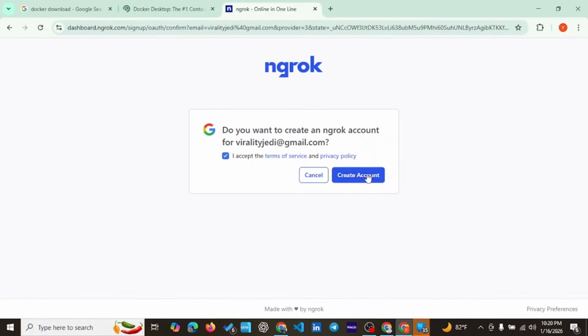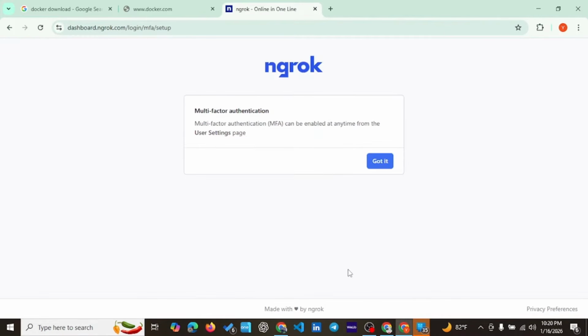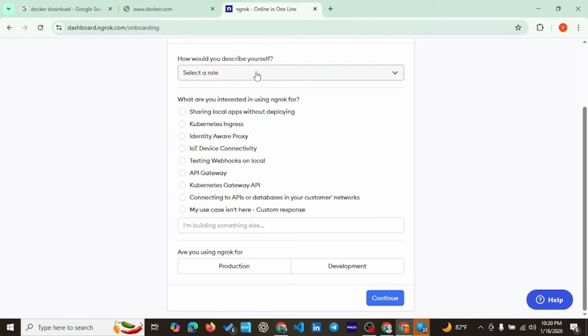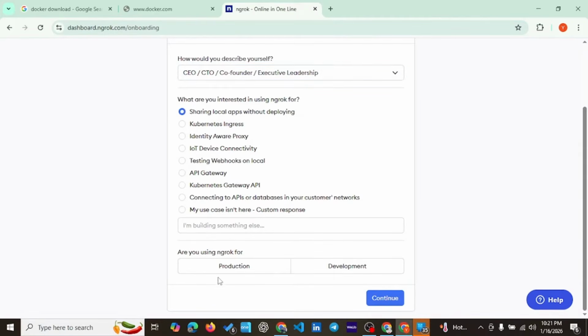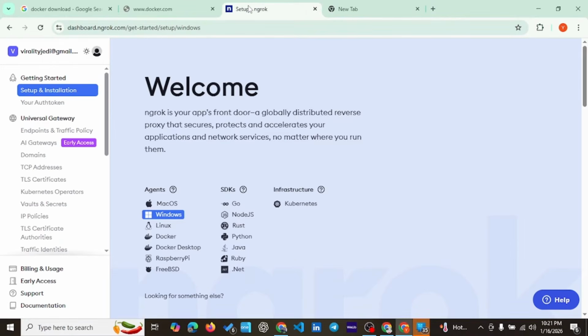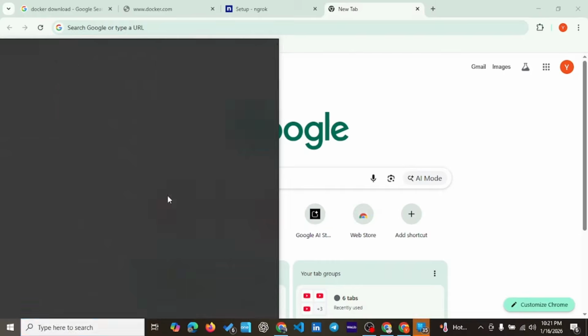I accept the terms, I create an account. All right, so we want to skip all of this. Select a role. This is you signing up for ngrok, but there's also the ngrok installation that you can do from the Microsoft Store.